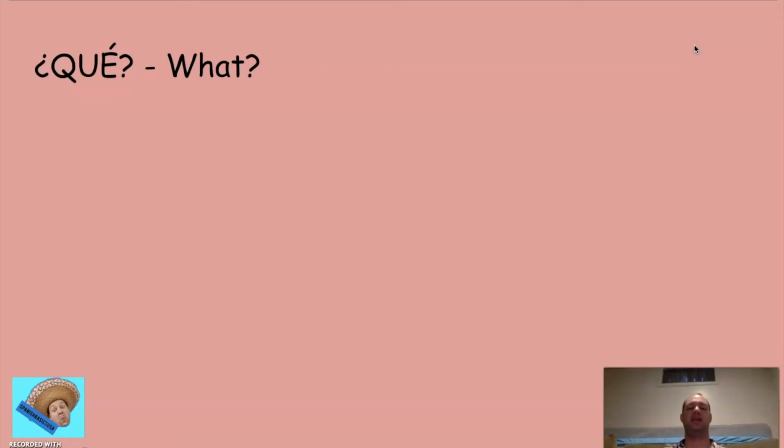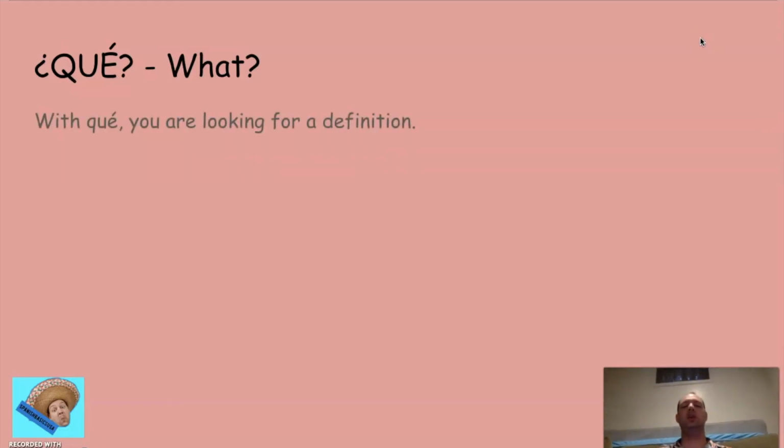Qué with an accent means what. Without an accent, it's a completely different word. You have to have that tilde mark on there. And when you're using the word qué, you're looking for a definition, to define what something may be.